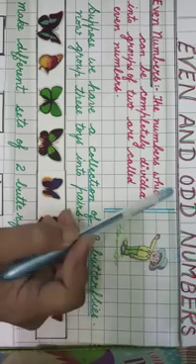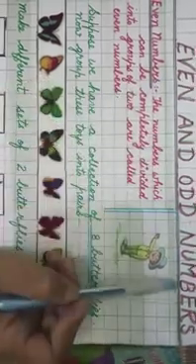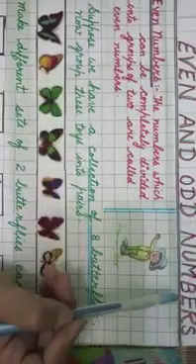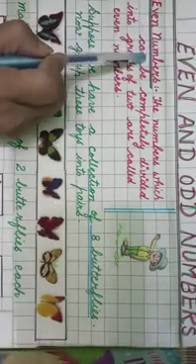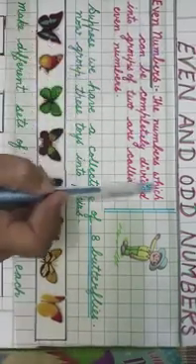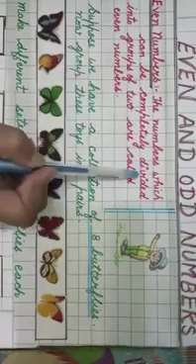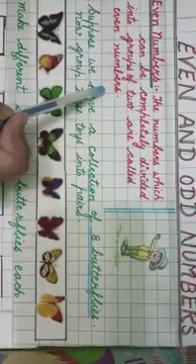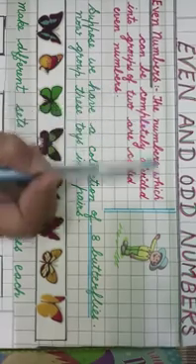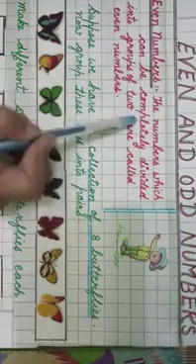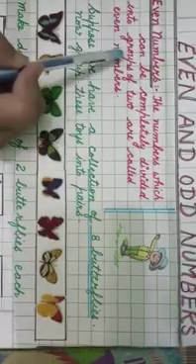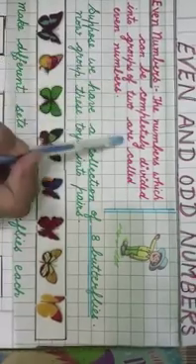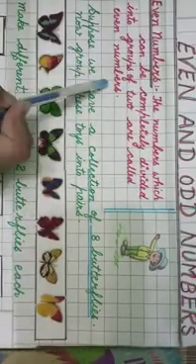Today we will revise the topic even and odd numbers. Now what do you mean by even numbers? The numbers which can be completely divided into groups of 2 are called even numbers.